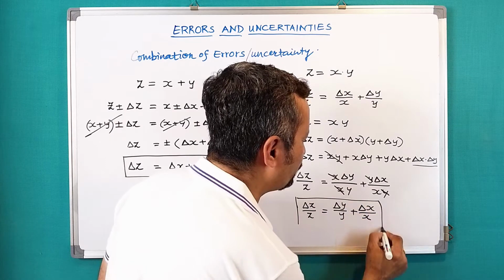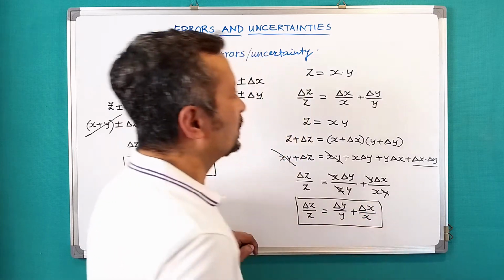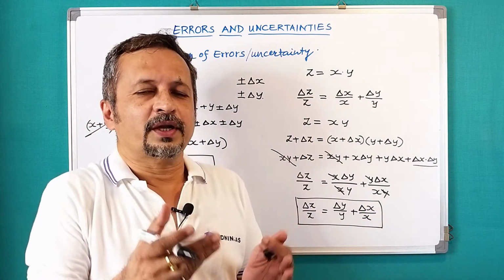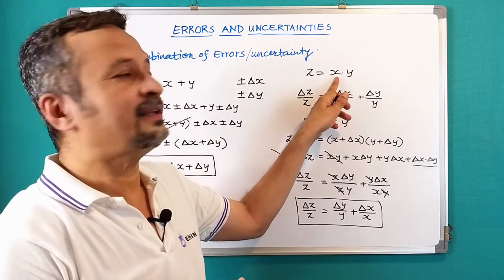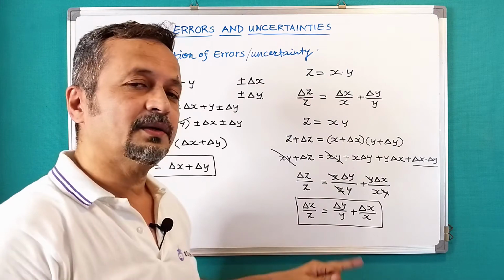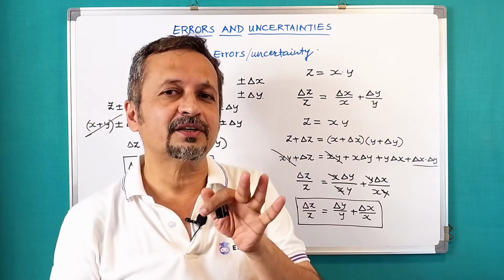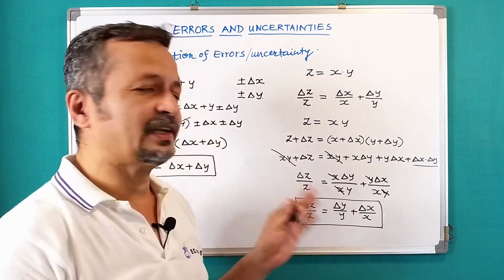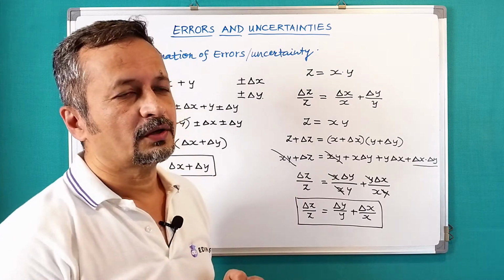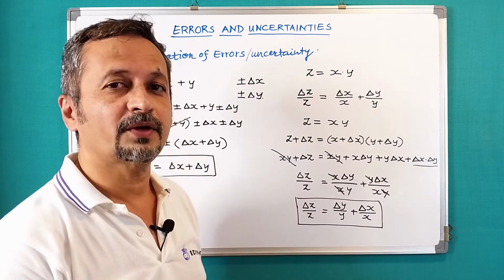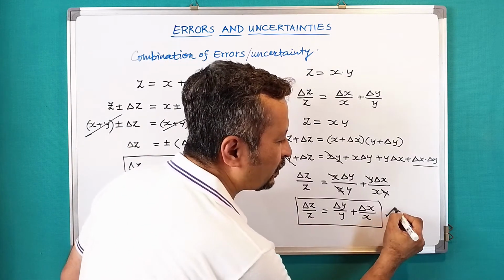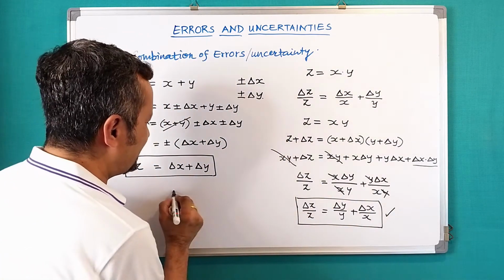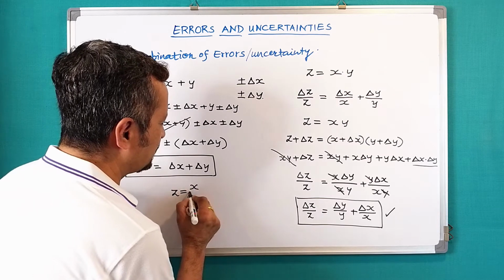Correct. So when your quantity is a combination of two sub quantities and there is a product, then the percentage or relative error would be the sum of the relative errors in the individual quantities. Now you can apply the same formula for z is equal to x upon y.